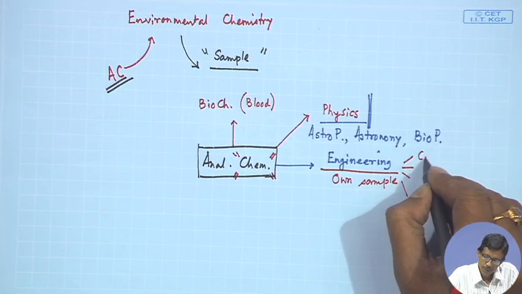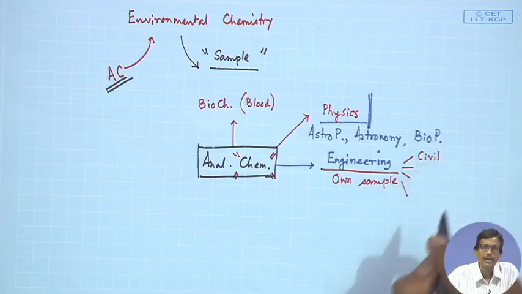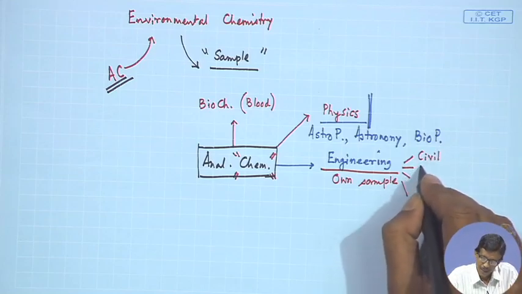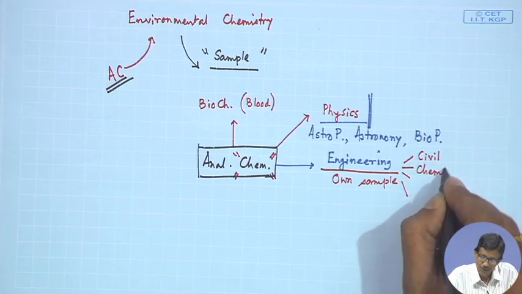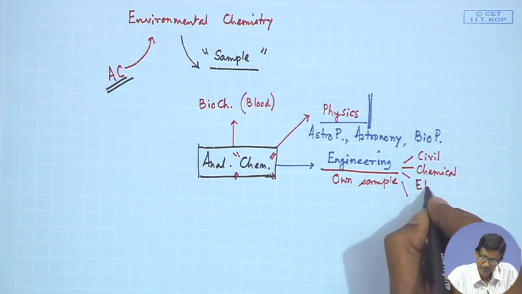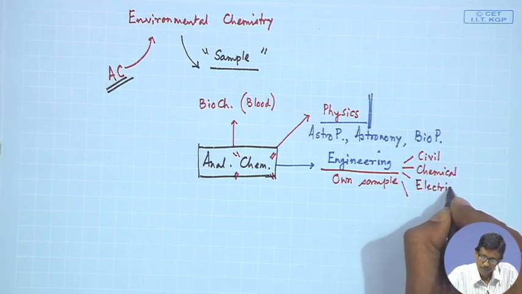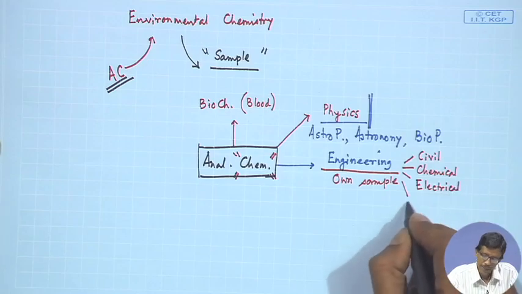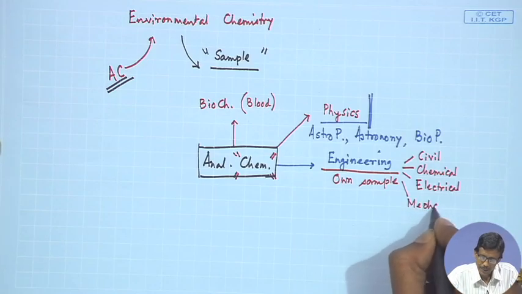So, a civil engineer can also be benefited. Definitely a chemical engineer is also there, then the electrical engineer, and then also the mechanical engineer.